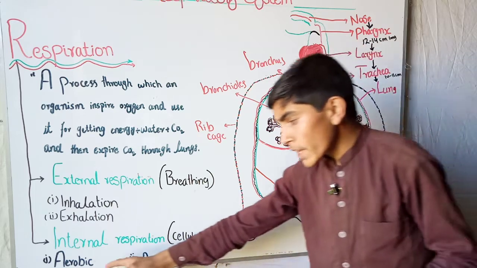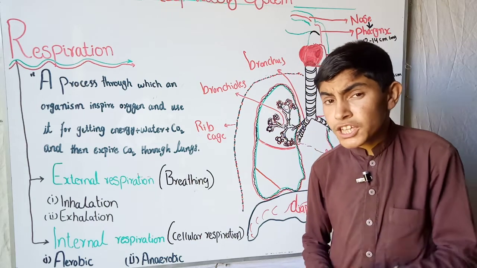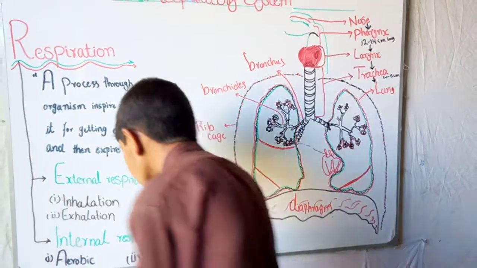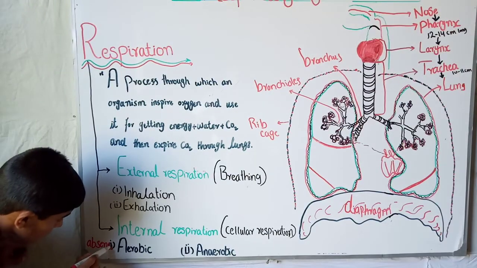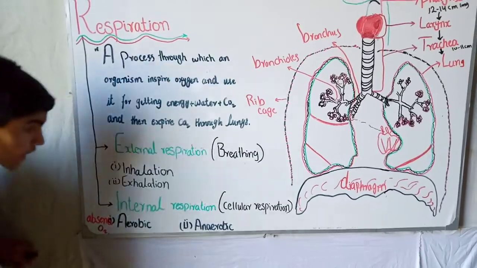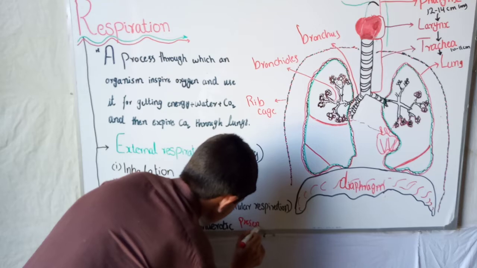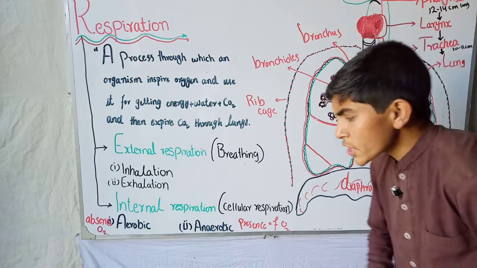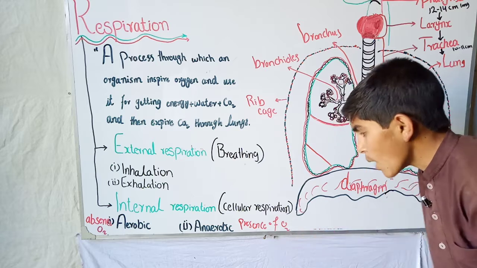We also say anaerobic respiration is the oxygen-absent respiration. It is a respiration in which there is no need of oxygen, and this one occurs in the absence of O2, while aerobic respiration occurs in the presence of O2.